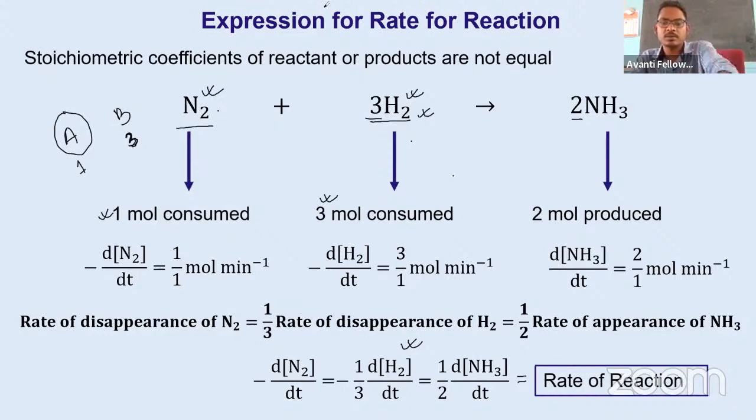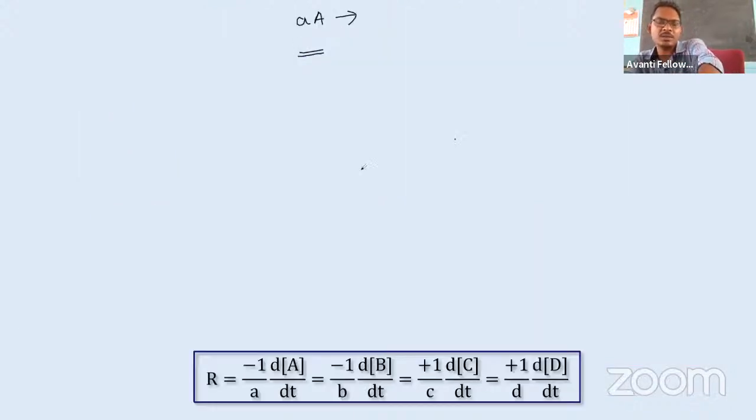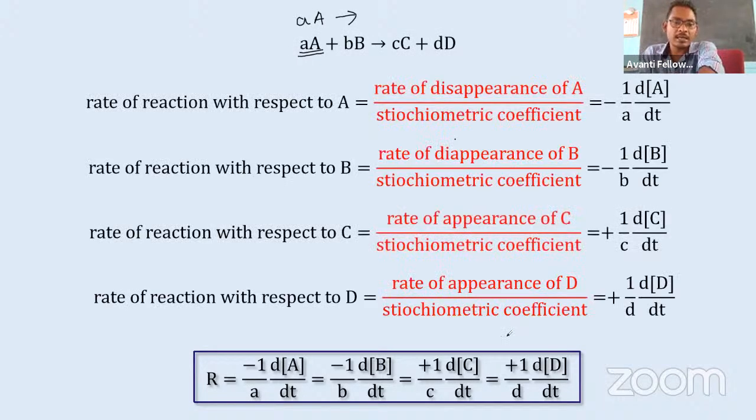Everyone understood this. There may be some confusion, but think logically and you can get the answer. It's simple, na. Now, to find the rate of the reaction, just take the rate of each term, like A, B, C, D, divided by each coefficient, and then you will get the answer. Why do we put a minus sign here? Because for the reactant, the concentration will reduce, so we put a minus sign. Why do we put plus here? Because for the product, the concentration is increasing, so we put a plus sign there. Take simple logic. I hope you understood this.